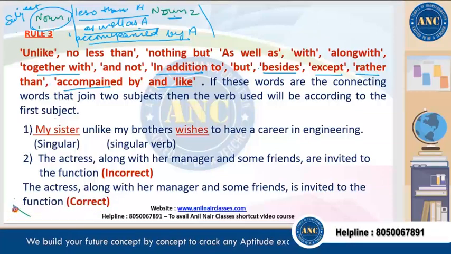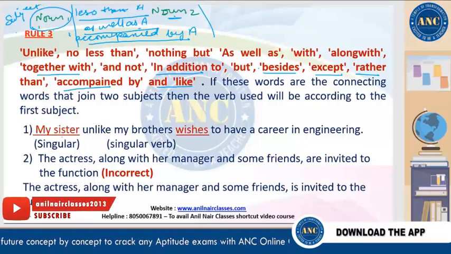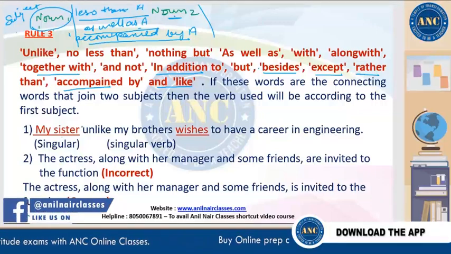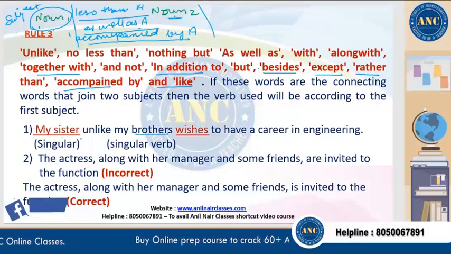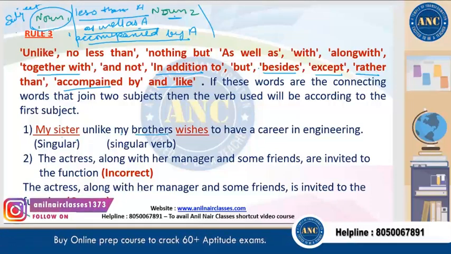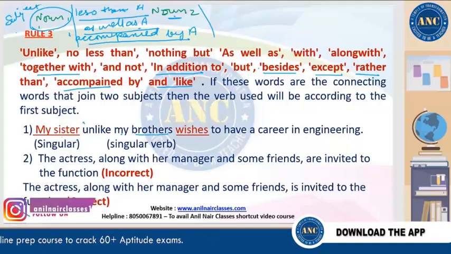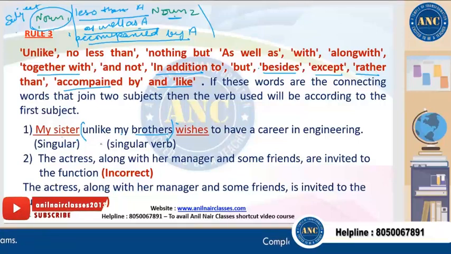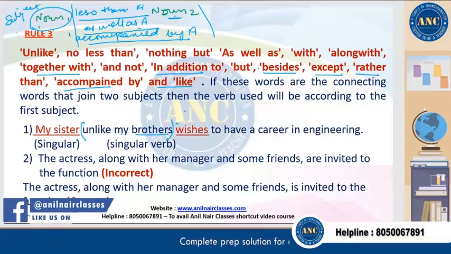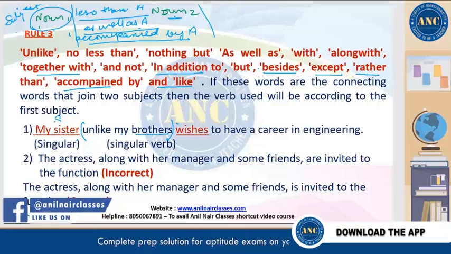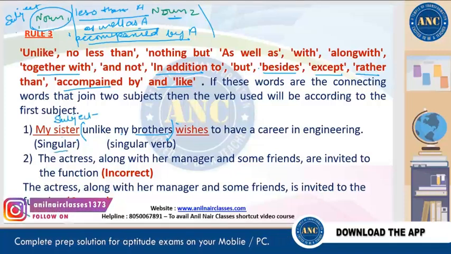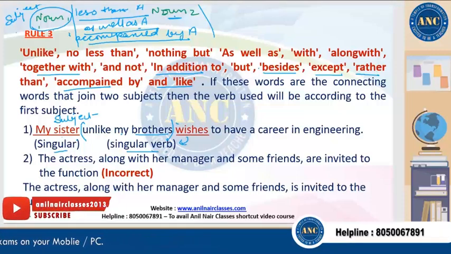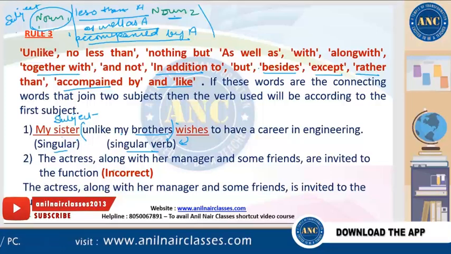Now see the example over here. My sister, unlike my brother, wishes to have a career in engineering. Here brother and sister are both nouns, but brother is not joined with "and"; it is joined with something like "unlike". So this is not part of the subject. So who wishes to have a career in engineering? Only my sister. So the subject over here is sister, which is singular, which is why we need the singular form of the verb, wishes. In present tense, a singular verb ends with S.